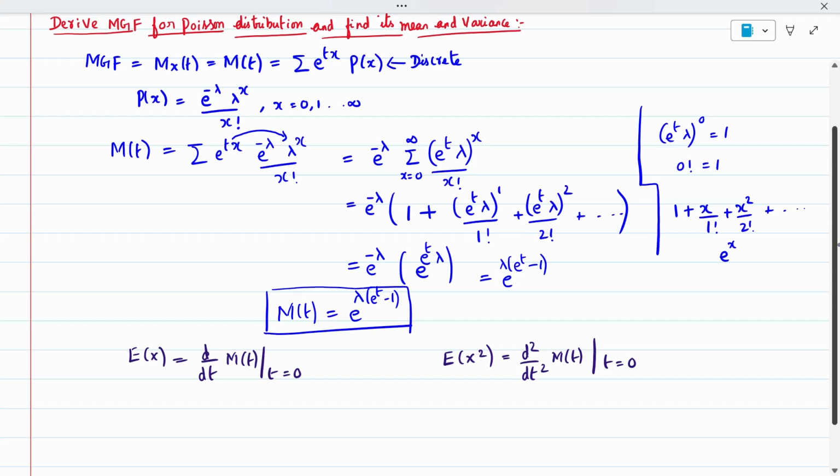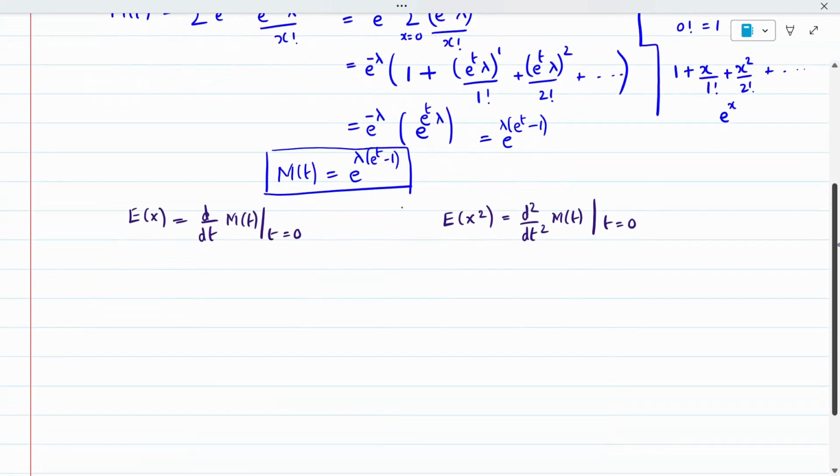So now when I do it, we'll differentiate. One time differentiation with respect to t. So E of x is one time differentiation. E to the power anything, differentiation is as it is, into the inside function which I have to differentiate. Lambda is a constant. E to the power t differentiation is e to the power t.